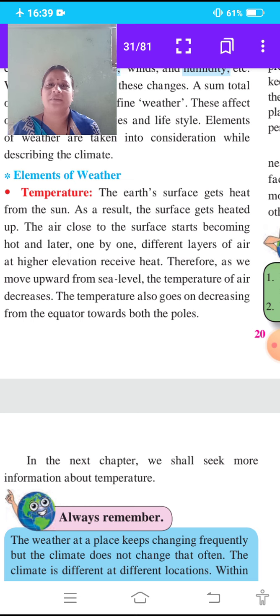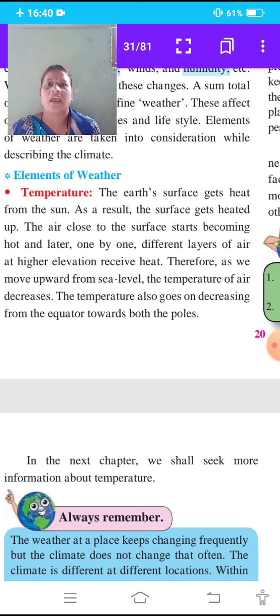elevation receive heat. The air close to the surface starts becoming hot as the surface of the earth gets heated.